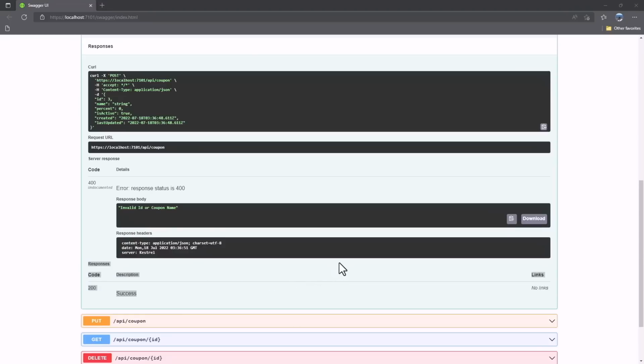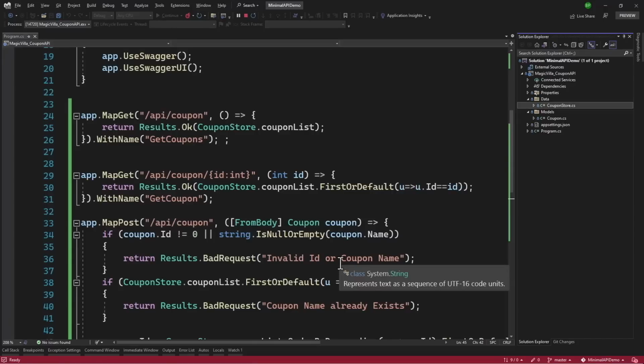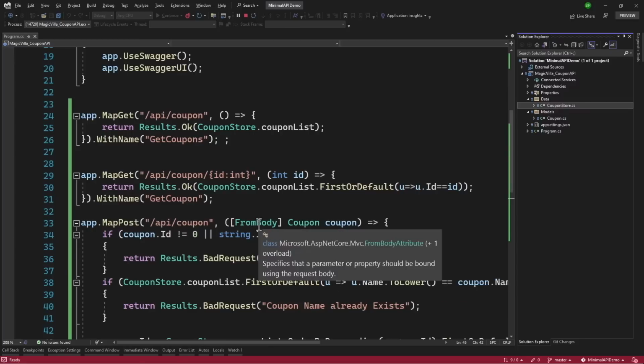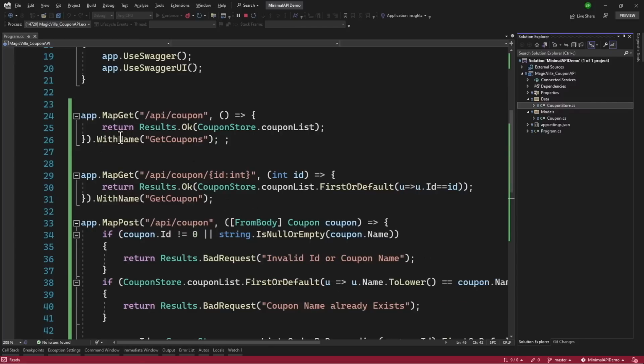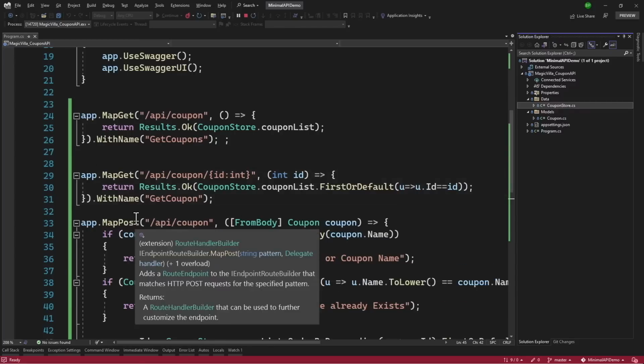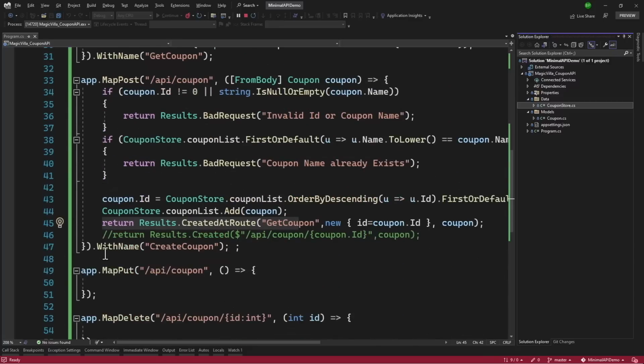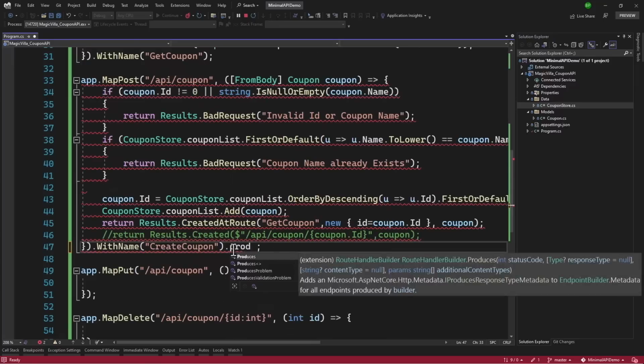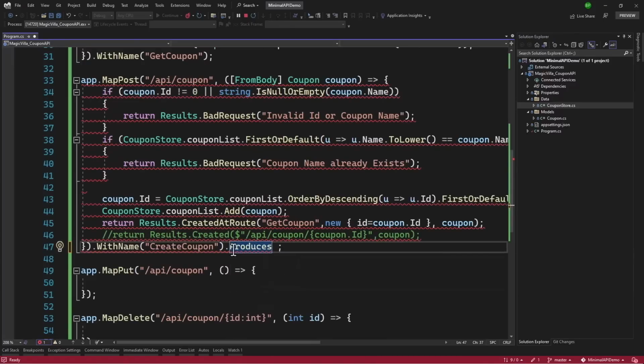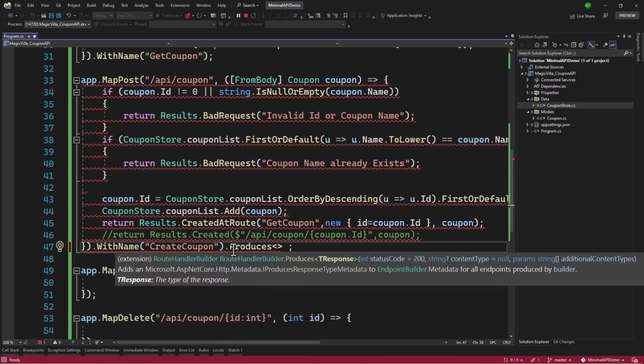And that is because in a traditional API application, we have the HTTP response and we explicitly say that these are the possible status codes that our endpoint can return. How can we define that with Minimal API? For that, on the map post here, where we have the with name, we also have something called produces. And here we have a generic, where we can say the model that will be produced.